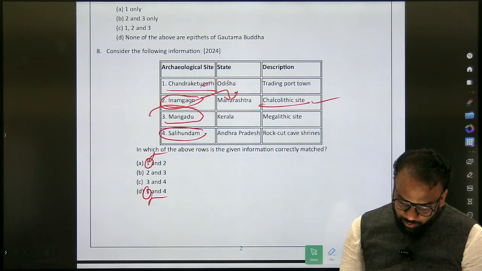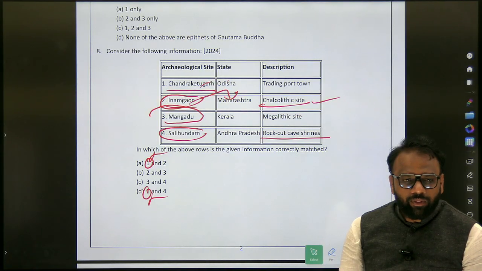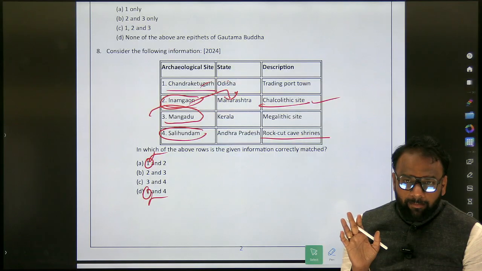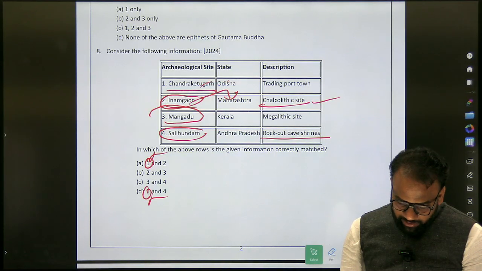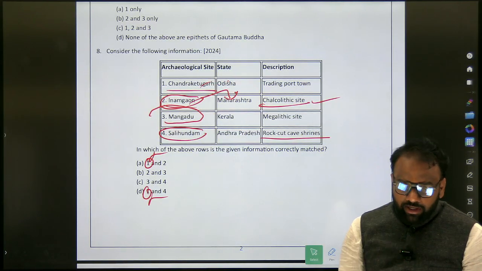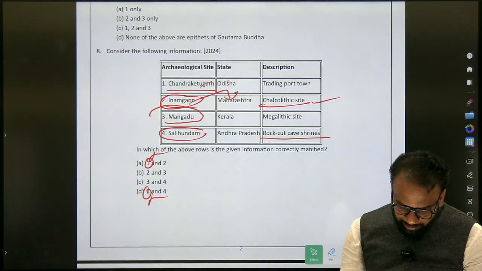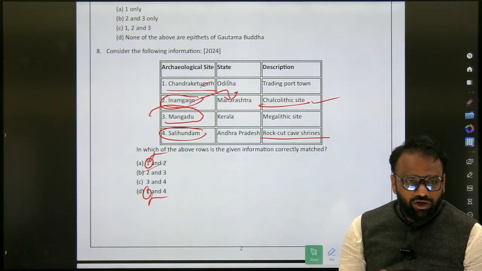Now next, what we have to verify here is, you leave Mangadu, you leave all the things, you come to the fourth, rock cut shrines. We have discussed so many rock cut caves related things. Is Inamgaon a Chalcolithic site, is it there in the notes? It is there? Okay, then it's good. Chalcolithic site means 2 should be part of the answer. Then 2 and 3 itself.